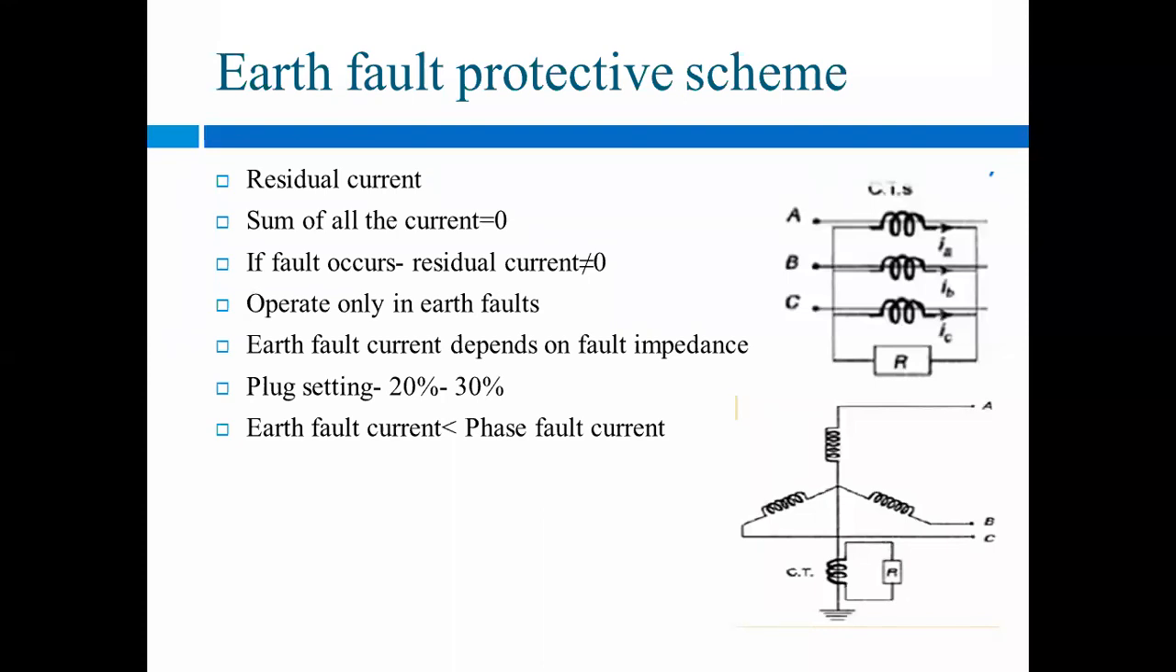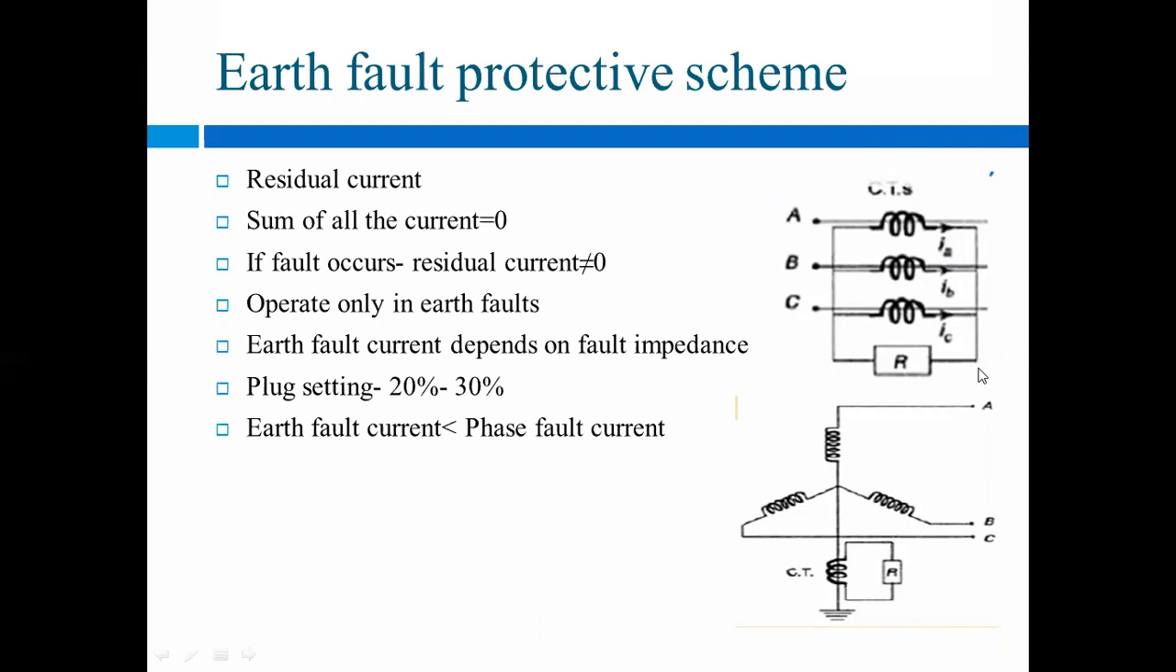So in general, here we are taking the earth fault. When we consider that an earth fault is occurring, it is detected through the current. How can we say that the fault has occurred? Because when we consider the three phases, A, B and C are the three phases, and the currents are IA, IB and IC.